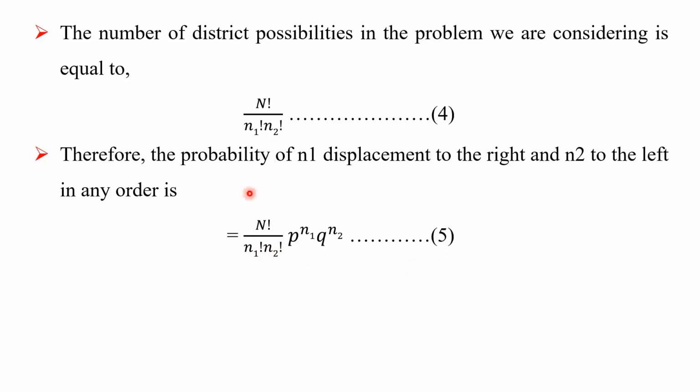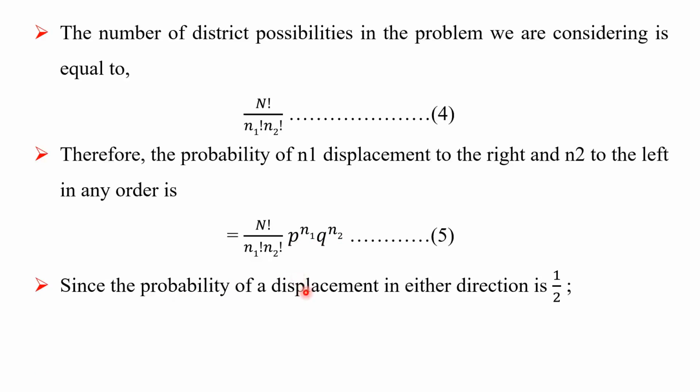Here, the number of distinct possibilities is given by the earlier equation, and the probability of n1 displacements to the right-hand side and n2 to the left-hand side is written here. The p raised to n1 is the right-hand side probability and q raised to n2 is the left-hand side probability. Since the probability of a displacement in either direction is 1 by 2, p is equal to q is equal to 1 by 2.